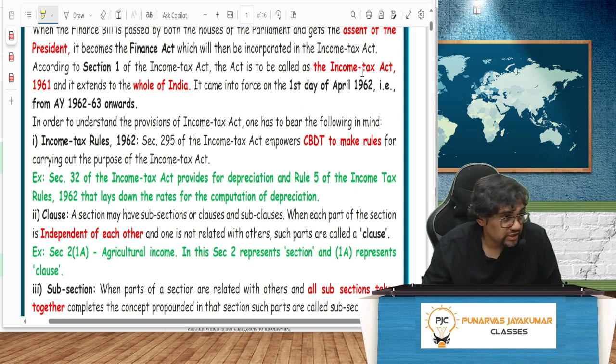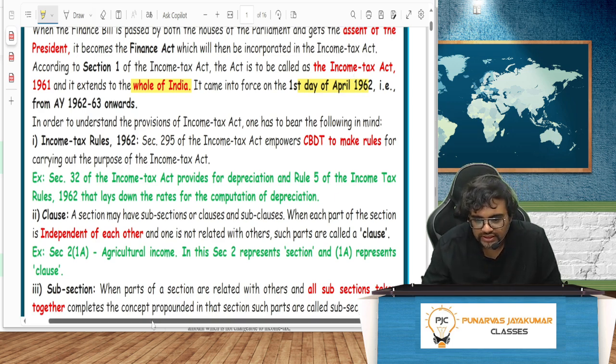Okay, so Section 1 of the Income Tax Act clearly says that it extends to the whole of India. So that, excluding Jammu and Kashmir, was never there for income tax. Here it will continue the same. It came into force on 1st day of April 1962, that is from assessment year 62-63 onwards.